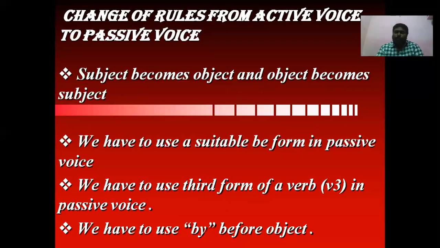And we have to use the third form of a verb in passive voice. The main verb will be there in active voice, whatever the tense given in active voice, it doesn't matter. But in passive voice we have to use the third form of a verb, that is the past participle, which we call V3.